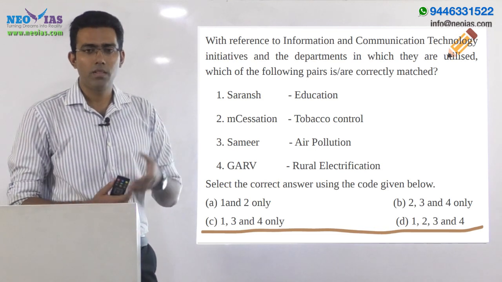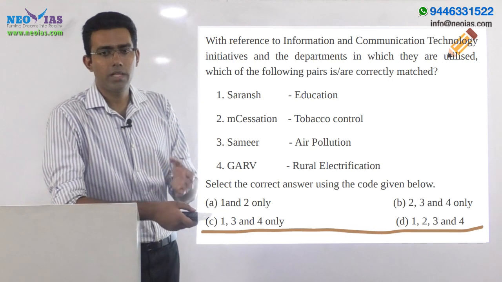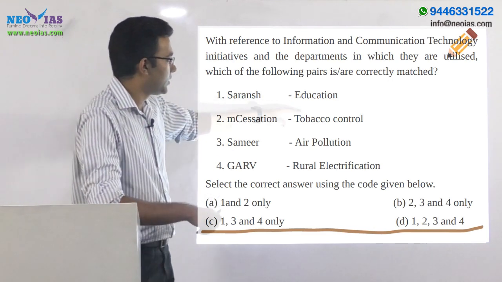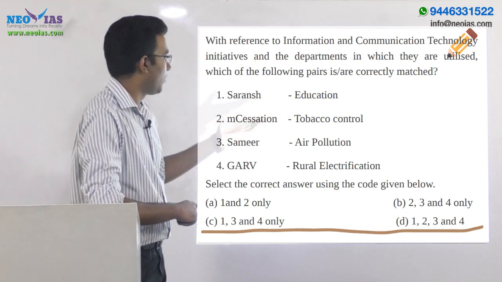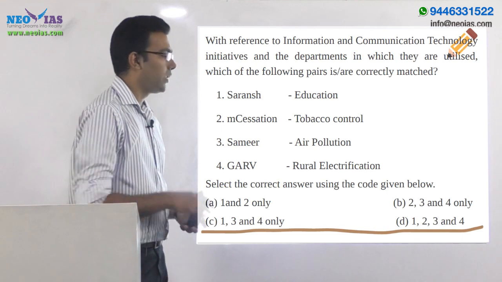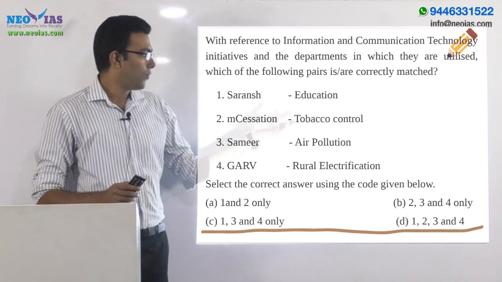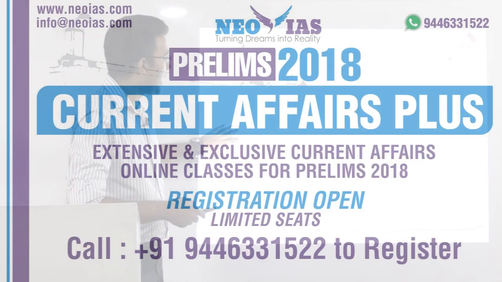Yeah, it is actually given in the Digital India handbook that has been dealt with in Current Affairs Plus. So Saransh is an education-related initiative of CBSE. M-Cessation, again, is actually an initiative for tobacco control from the health ministry. So this again is also correct.